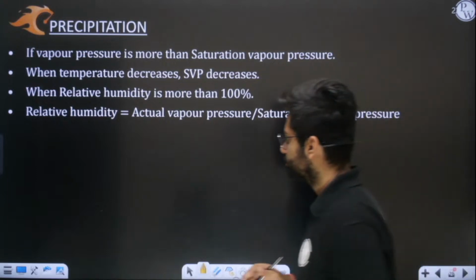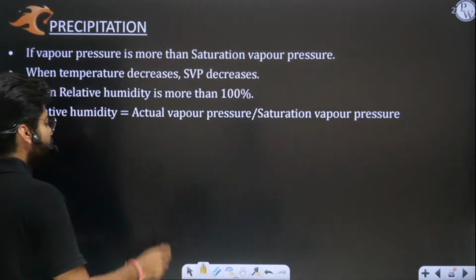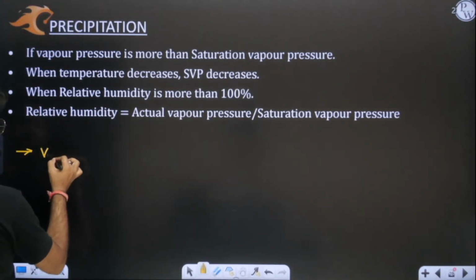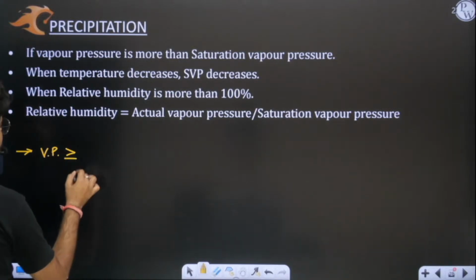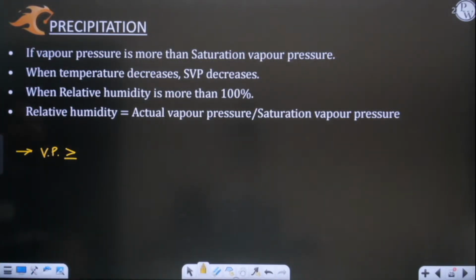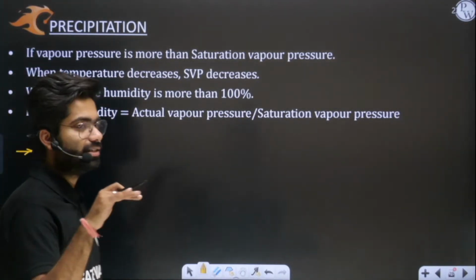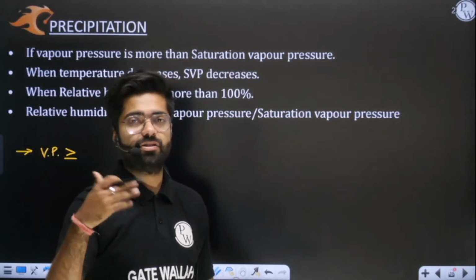So I will write one or two points here. You have to understand these points. Whenever your vapor pressure is more, or rather, more is not the correct word, equal to or greater than, because when vapor pressure reaches the maximum level, then after that it will start spilling out.